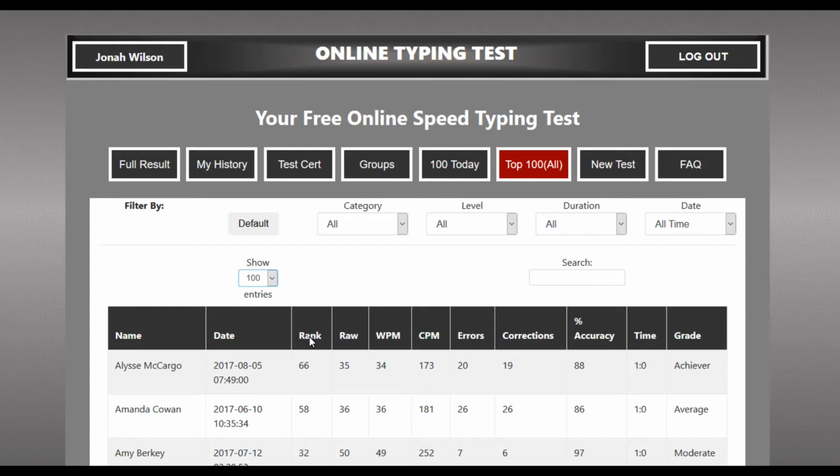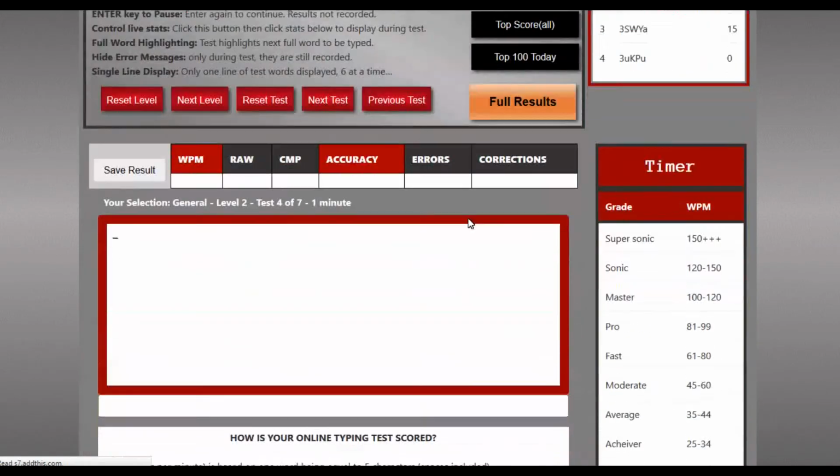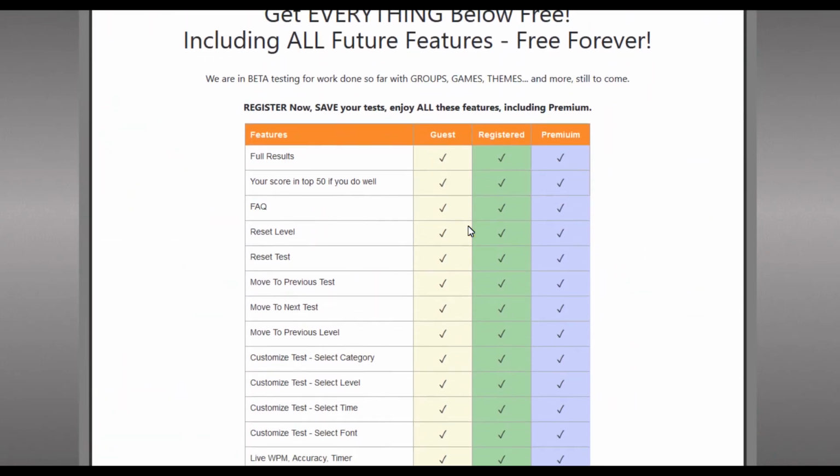For example, clicking on rank will sort the rank from 1 through to 100 if you've selected to show 100 results for that table. Or you can click it again and it'll show the results in reverse order. Same applies for words per minute or characters per minute, errors, corrections and so on. For a full list of features, please check out the list at the bottom of our home page at onlinetypingtest.net.